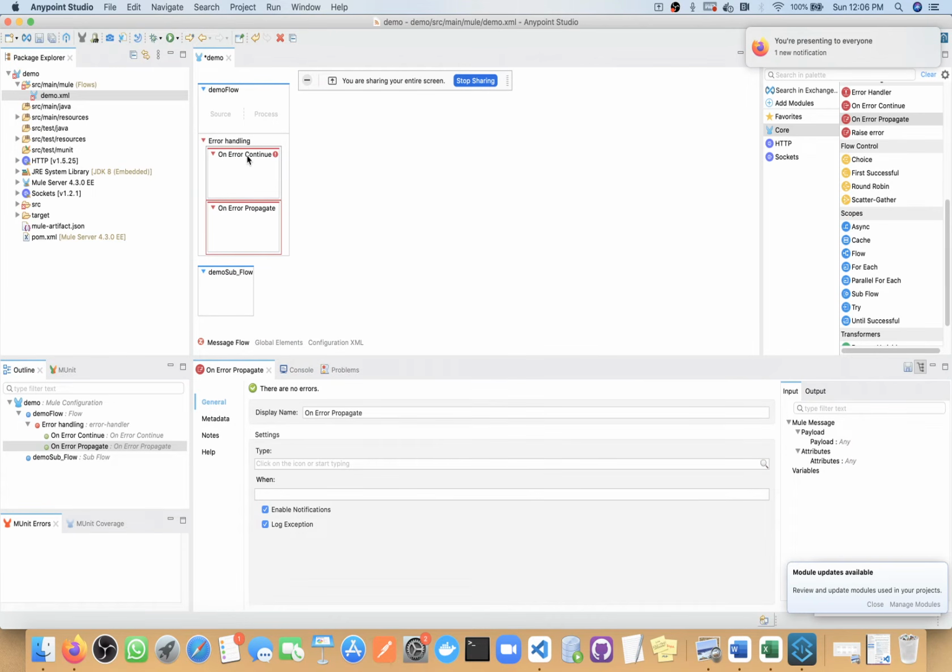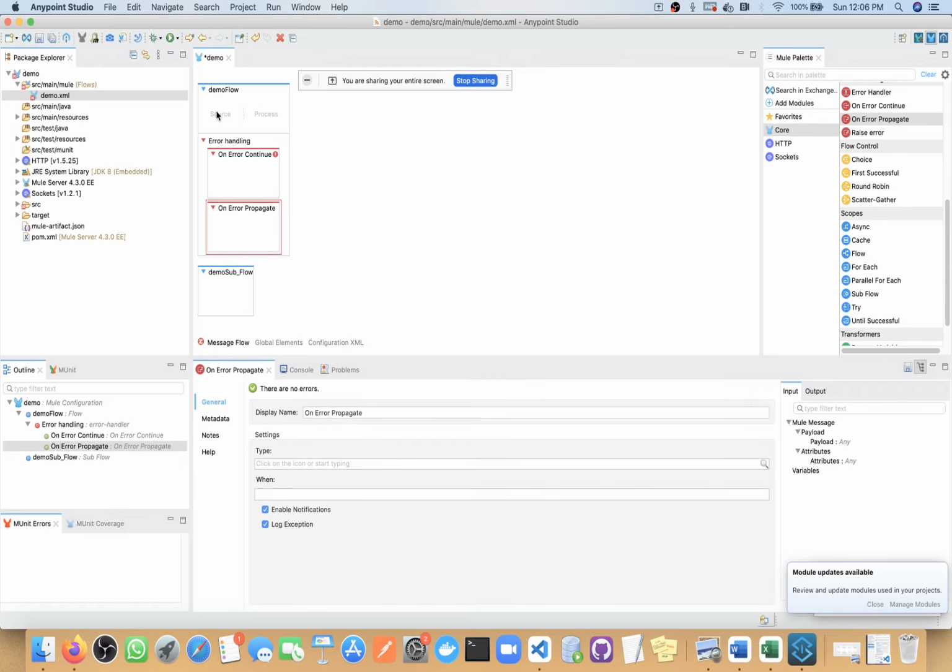Okay, so if it is caught by on error continue, that error will be handled here, and as a response it will send success. So after this, where will our flow go in the response part? In a normal scenario, if there is any error, it will come here, whatever processing we do here will execute, and then it will send a response to the HTTP listener.